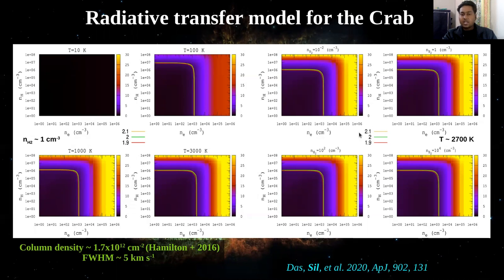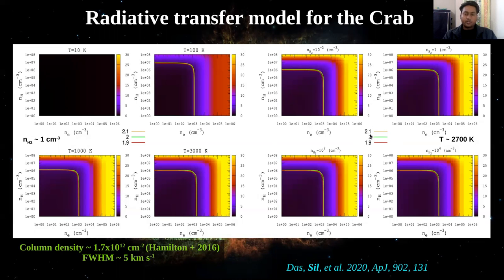And the right four windows are for a fixed temperature of 2700 Kelvin, and the hydrogen density varies from 10 to the power minus 2 to 10 to the power 4. And you can see that with varying hydrogen density, hydrogen molecule density, there is no effect on the molecular line ratio.